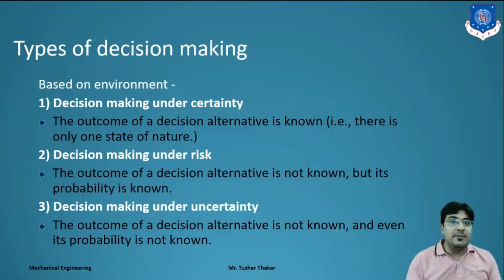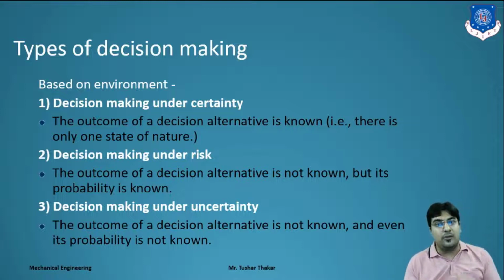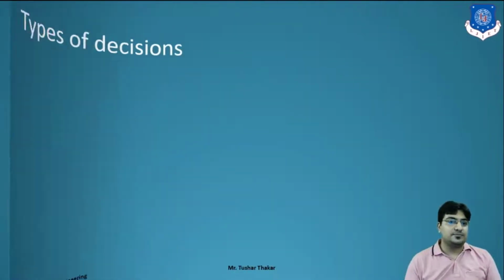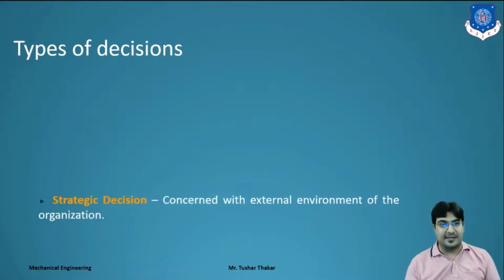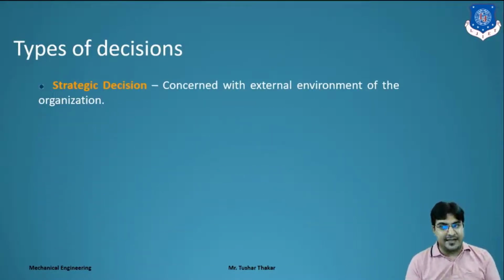Means probability you have not perfectly predicted. Clear? Next one is types of decision. That is strategic decision. Strategic decision is concerned with the external environment of the organization. You have to take a strategic decision, means make one strategy. Clear?